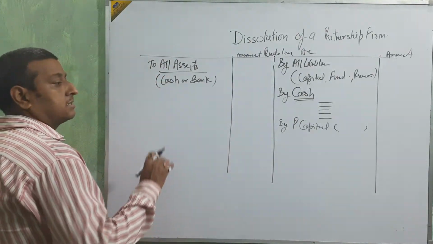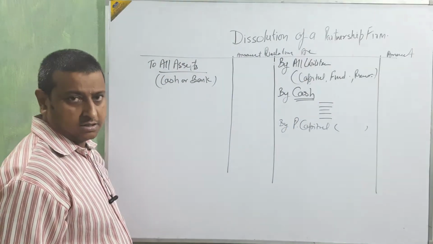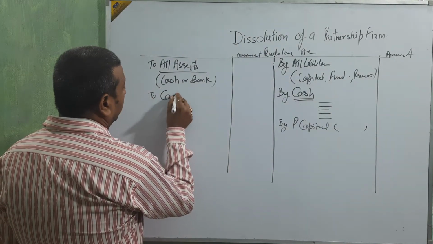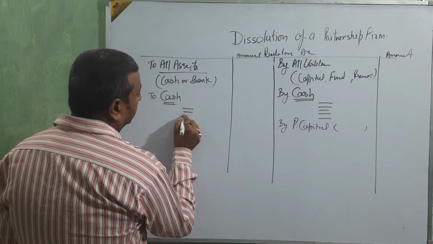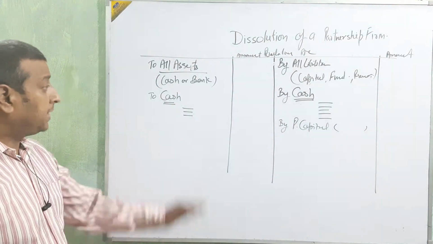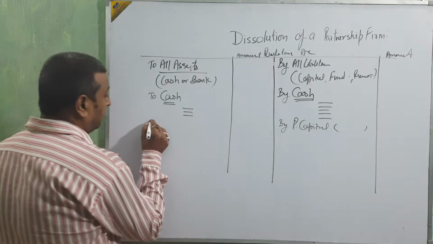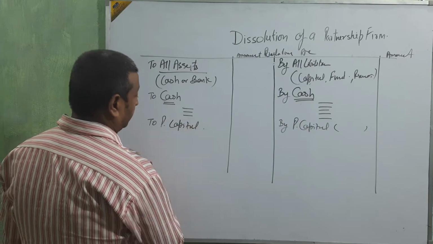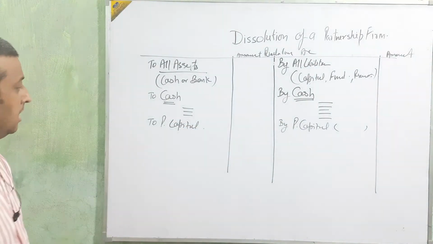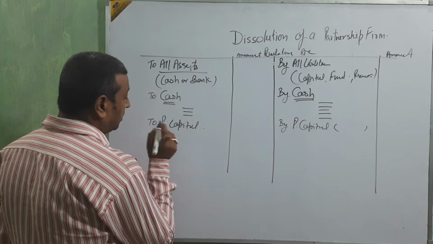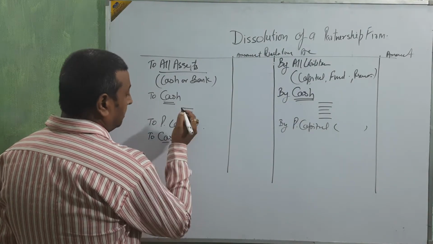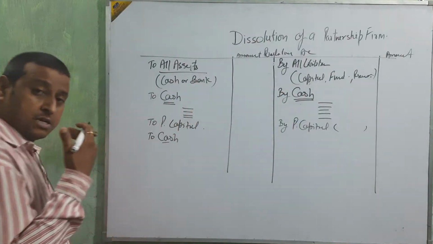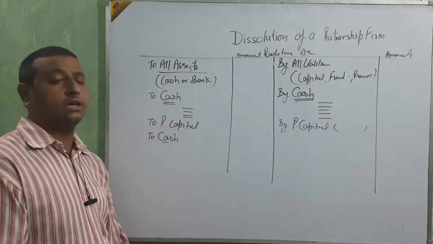Next, you are receiving the money. Then we are going to pay all liabilities, the same way, to cash. If any liability is paid by a partner, then to partner's capital. And if there is any expense on the dissolution, then also to cash. Maybe you want to put it in this cash, then here. If you want to show it separately, you can show it here also.